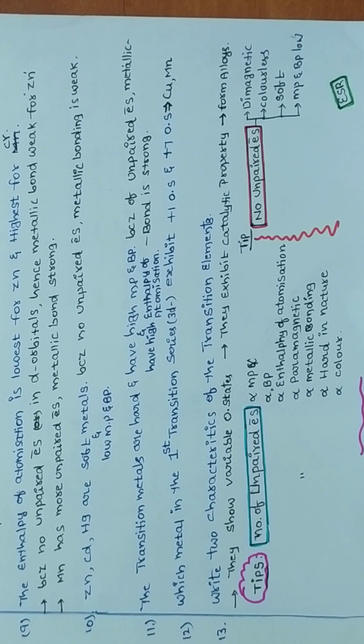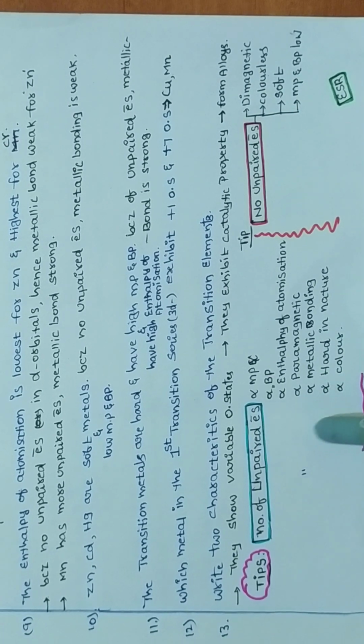Next, suppose the compound contains no unpaired electrons. No unpaired electrons means metallic bonding is weak, so they act as soft metals. No unpaired electrons means their magnetic behavior is diamagnetic, because they will not attract an external magnetic field. Because of the pairing of electrons, the total spin will become 0. Whenever the total spin becomes 0, it can't attract an external magnetic field, so therefore they exhibit diamagnetism.